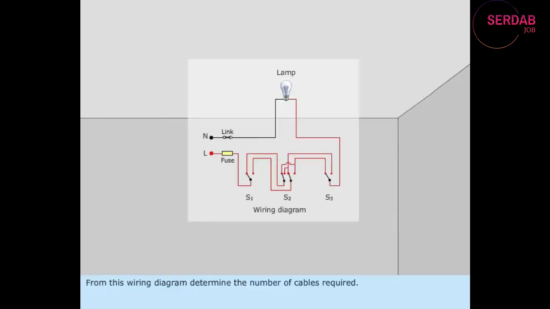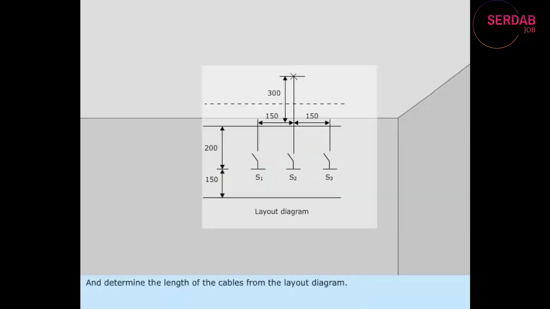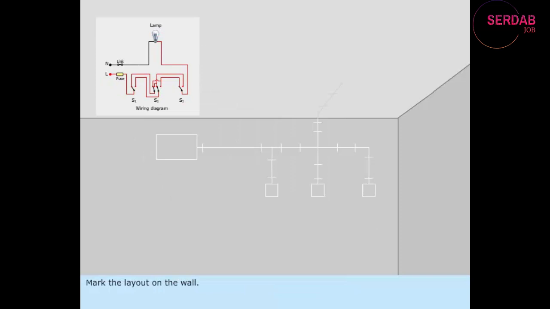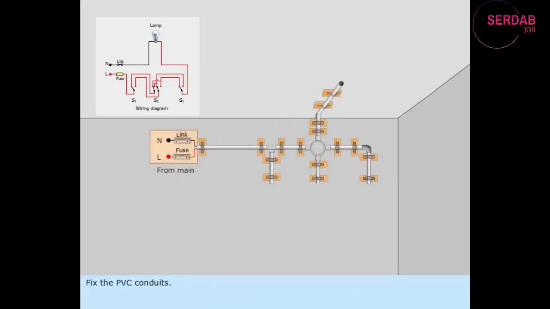From this wiring diagram, determine the number of cables required. And determine the length of the cables from the layout diagram. Mark the layout on the wall. Fix the PVC conduits. Insert the cables as per the wiring diagram.